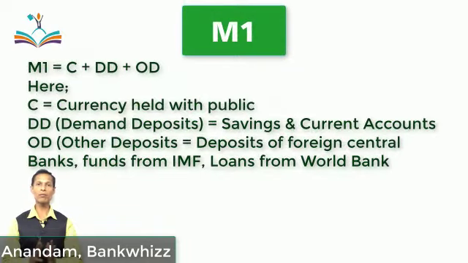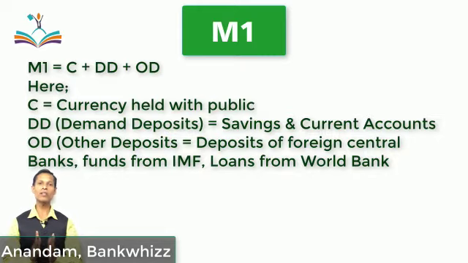According to RBI, M1 is all that includes cash deposits held with the public, demand deposits held with the commercial banks, and other deposits than these 2. We can represent it as M1 is equal to C plus DD plus OD. Now, let's understand these 3 terms in detail to understand M1, which is the first alternative of money supply. Friend, C is the currency held with the public.